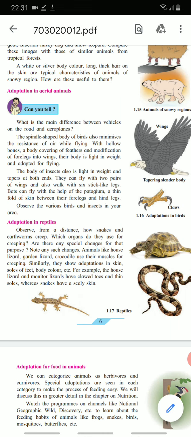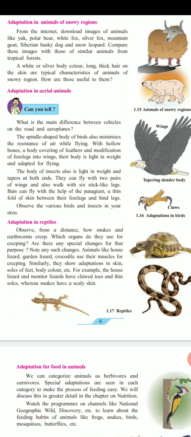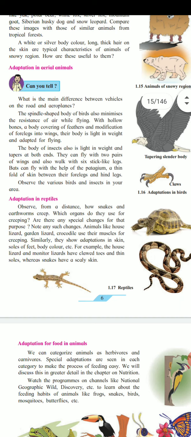The question will ask you, which animals use their muscles for creeping? The answer is animals like the house lizard, garden lizard and crocodile use their muscles for creeping. Similarly, they show adaptation in skin, sole of feet, body color, etc. For example, the house lizard and monitor lizard have clawed toes and thin soles, whereas the snake has scaly skin. This is about the adaptation in reptiles.